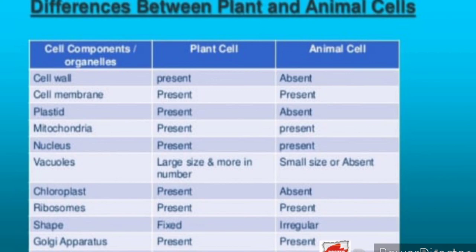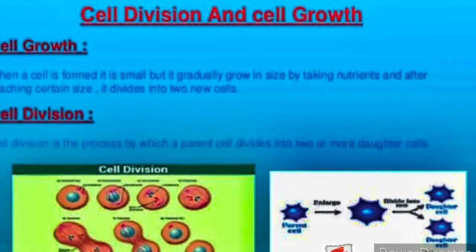Now, the last topic of this chapter is cell division and cell growth. Cell growth is when a cell is formed, it is small, but it gradually grows in size by taking nutrients, and after reaching a certain size, it divides into two new cells. When it divides into two new cells, it leads to cell division. Cell division is the process by which a parent cell divides into two or more daughter cells.